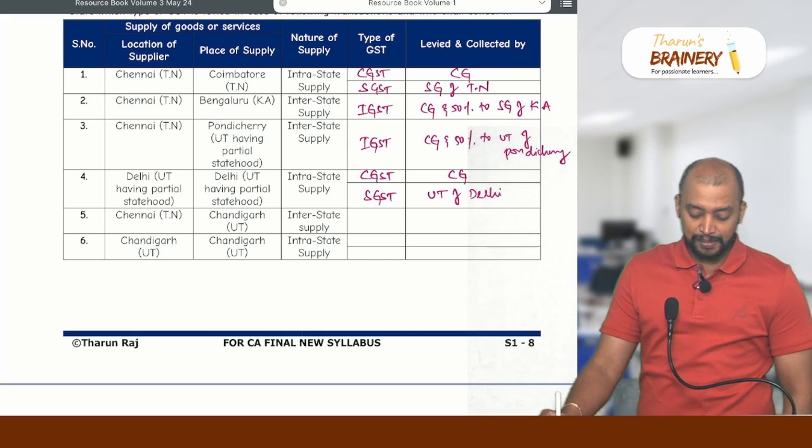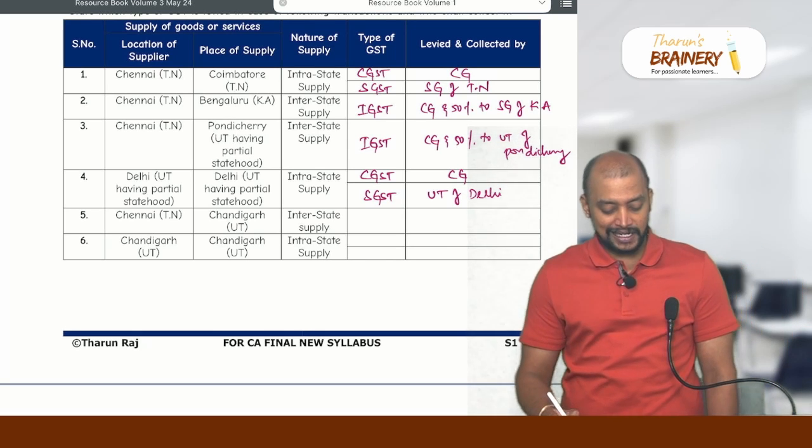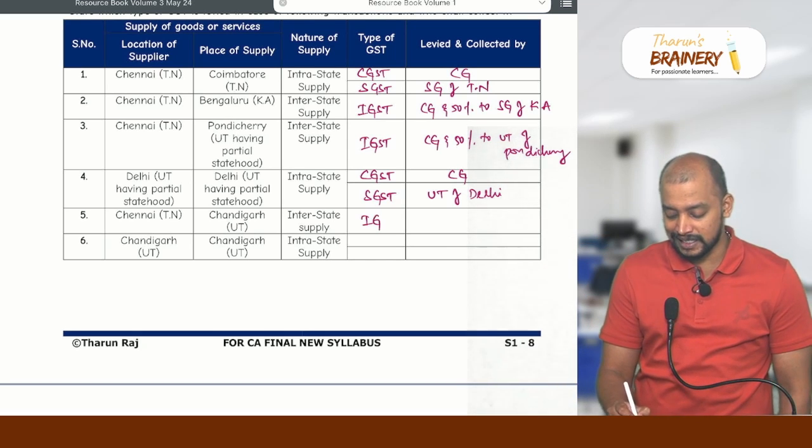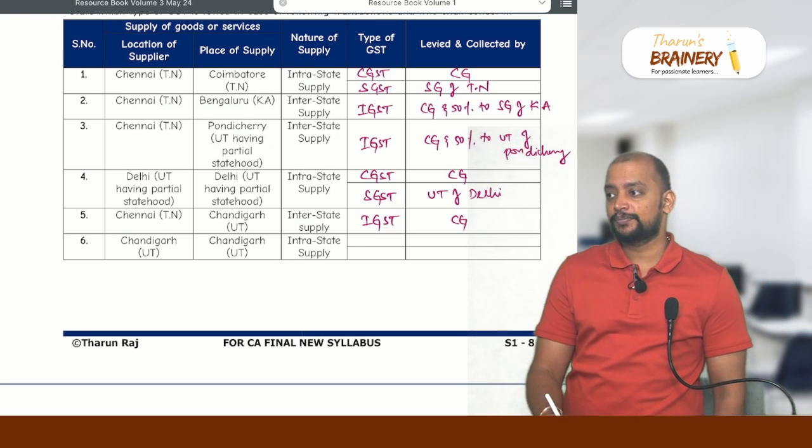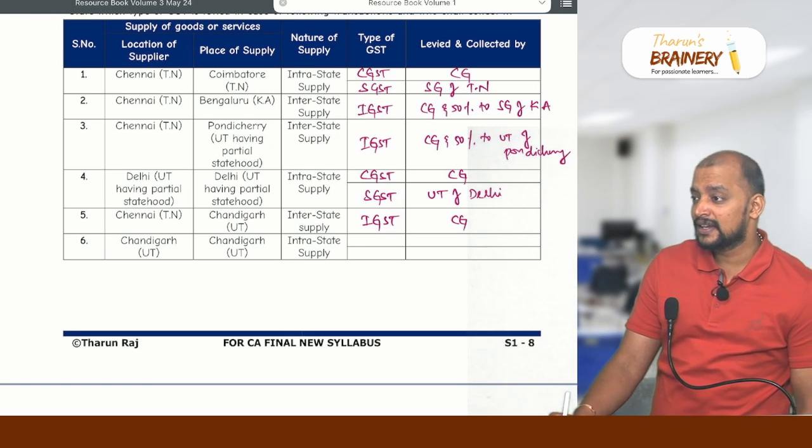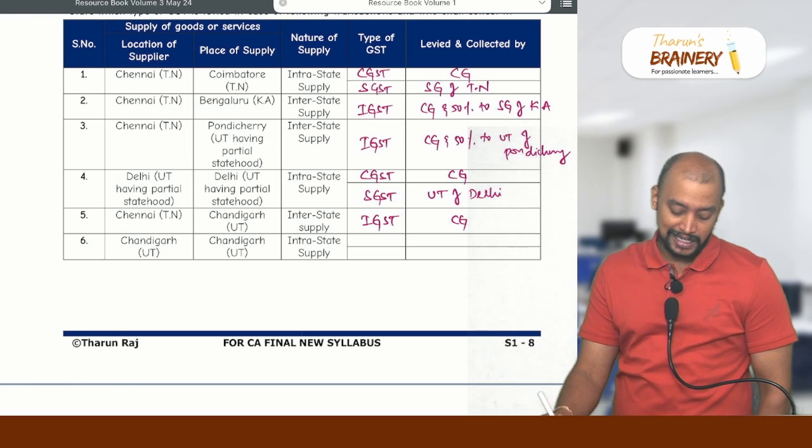Then location of supplier Chennai, Tamil Nadu, place of supply Chandigarh: interstate, IGST, and fully central government, no sharing. Why no sharing? Because the place of supply is a union territory without a state legislature.